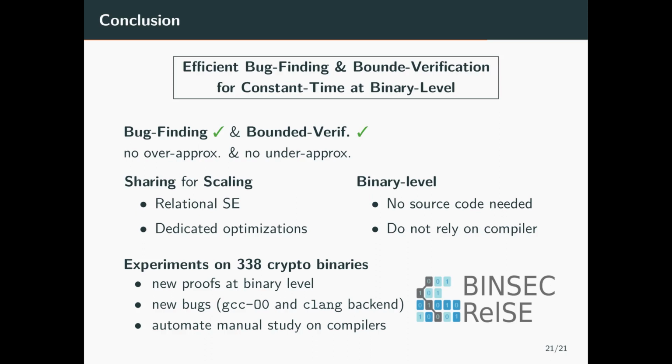To conclude, we presented how to efficiently perform bug finding and bounded verification for constant time at binary level. We do not make approximations, but we scale by maximizing sharing between pairs of executions. And because we target binary code, we do not rely on the compiler to preserve the property. Finally, we made an experimental evaluation on a large set of cryptographic binaries and gave new proofs at binary level, found new bugs, and automated a manual study on constant time preservation by compilers.